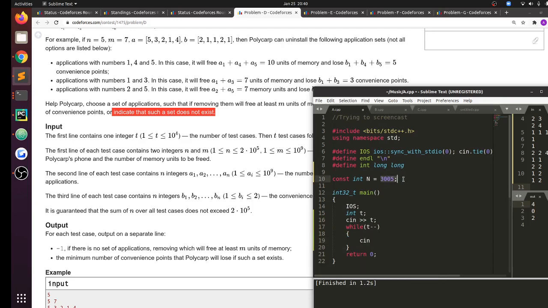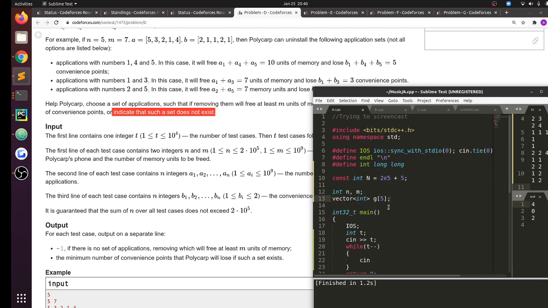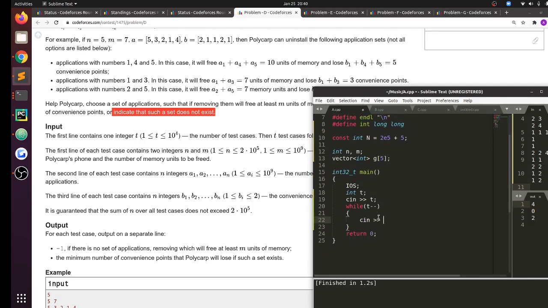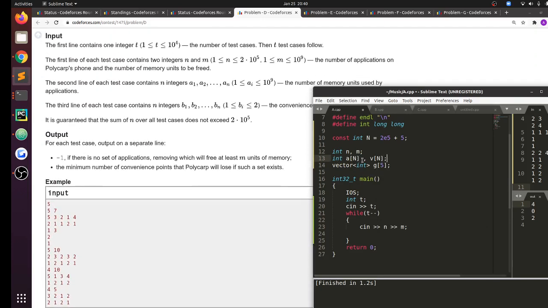So let's see. I have 2e5 plus 5, int n, m, vector int g of 2, or rather 5. I have cin n, m, int a of n, b of n. We only need to have the answer. Cool.